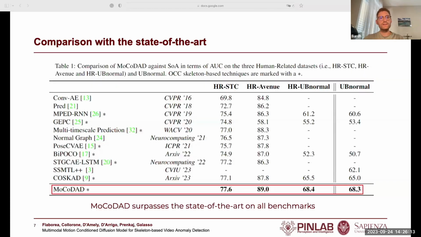We compare MoCoDiff against the state-of-the-art on HR-ShanghaiTech, HR-Avenue, HR-UBnormal, and UBnormal. MoCoDiff outperforms COSKAD, the current best, by up to 4.4%, which demonstrates the importance of different possible futures for each sample. MoCoDiff also achieves an AUC of 68.3 on UBnormal, which surpasses COSKAD by 5.1%. Considering more than a single deterministic future smooths our prediction. In fact, it avoids penalizing excessively hard but still normal samples, which would be considered abnormal based on the classic reconstruction error of a deterministic model.